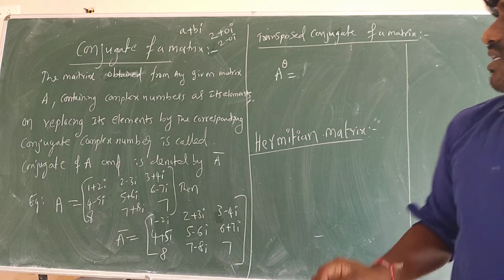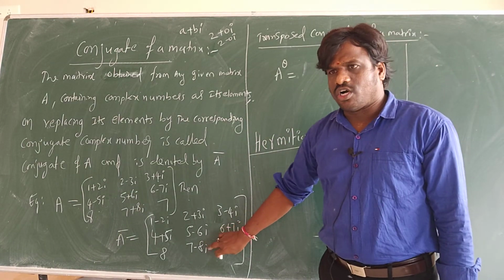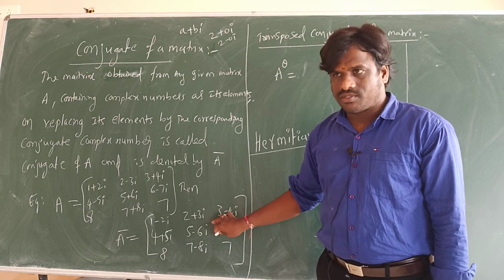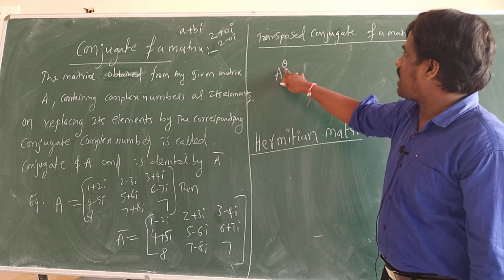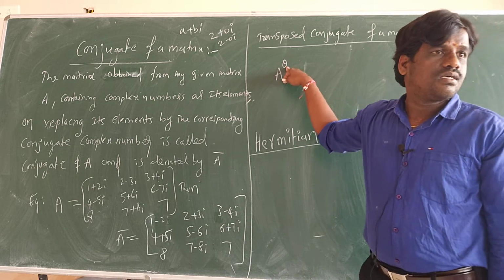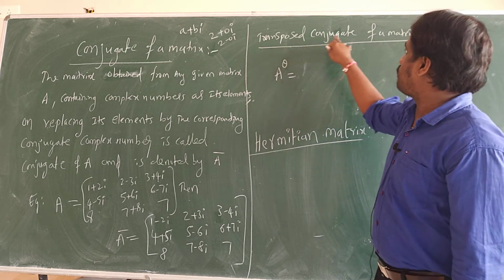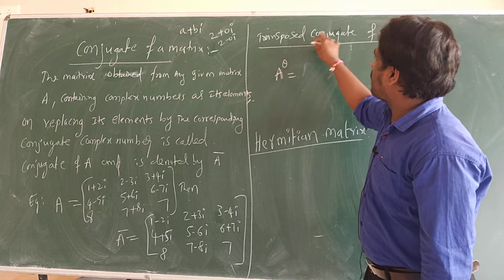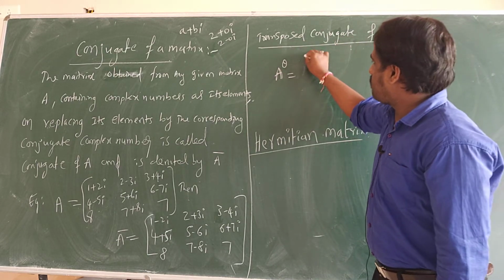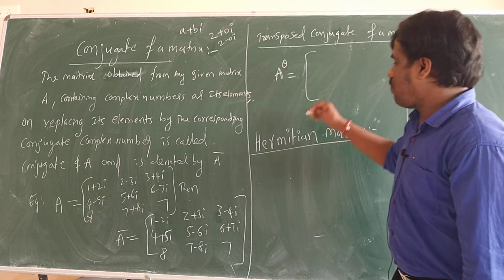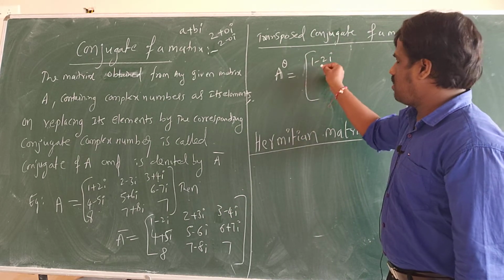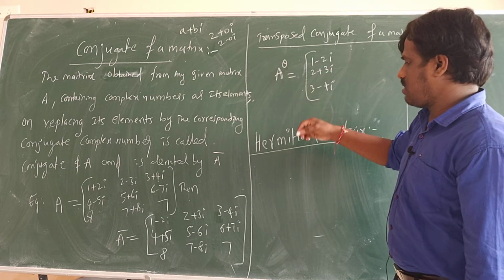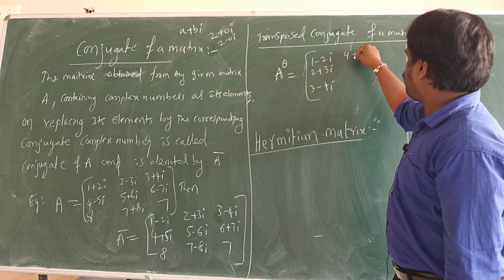What is this? Transpose. This is the conjugate matrix. For this matrix, if I write conjugate transpose, then we write it as A power theta. A power theta is called the transpose of the conjugate matrix. So sometimes you have seen A power theta in a question, it means this is the transpose of the conjugate matrix. So what will that be here for this one? 1 minus 2 iota, 2 plus 3 iota, 3 minus 4 iota, 4 plus 4